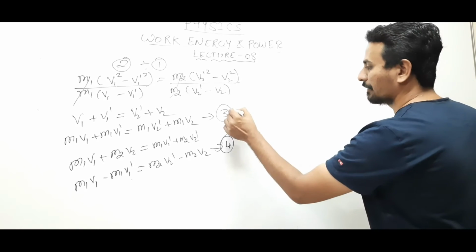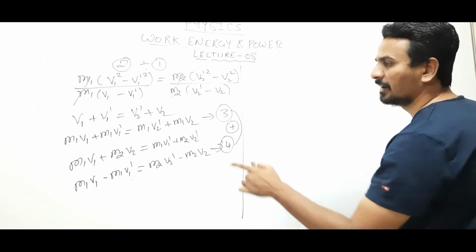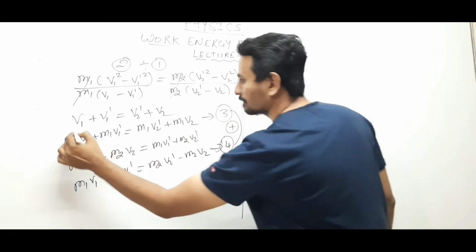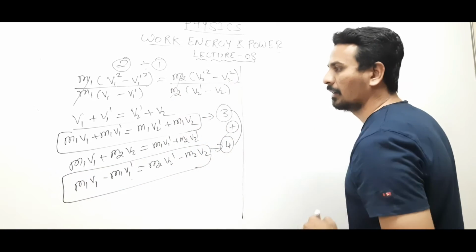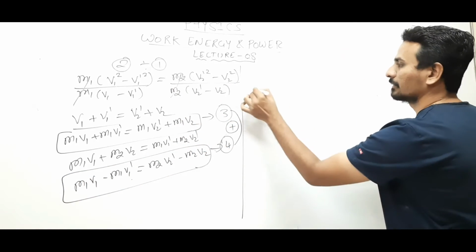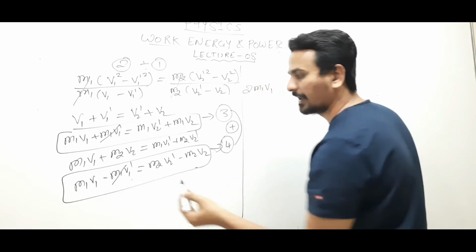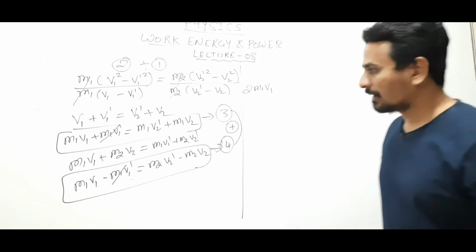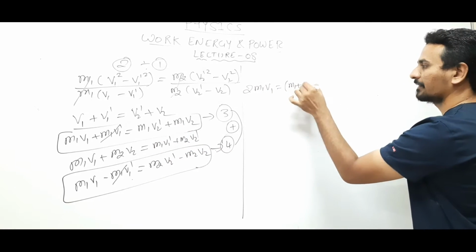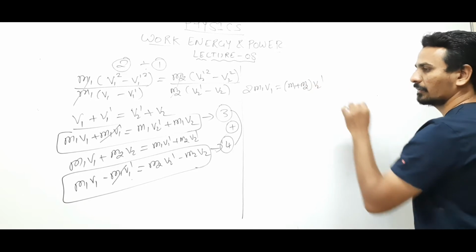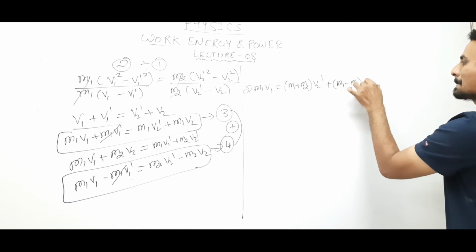Let us add equations 3 and 4. Adding them, m1 v1 plus m1 v1 is 2 m1 v1. m1 v1 dash minus m1 v1 dash gets cancelled. On the right side, m1 v2 dash plus m2 v2 dash can be written as (m1 plus m2) times v2 dash, and the v2 terms give plus (m1 minus m2) times v2.